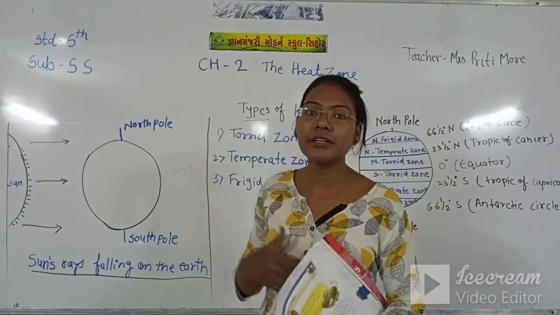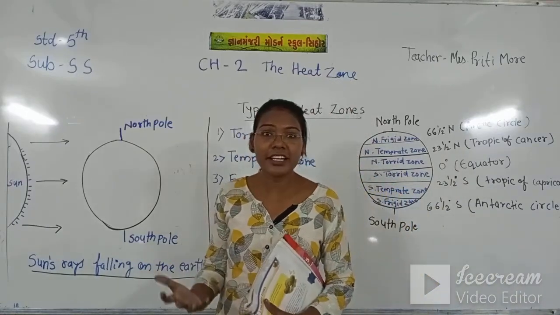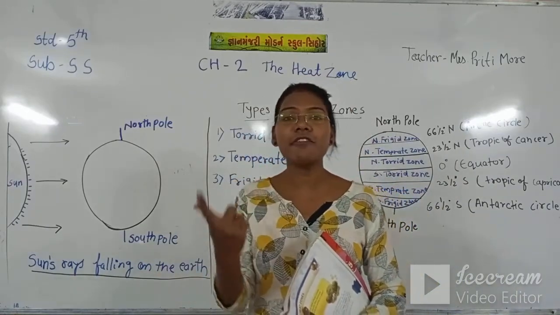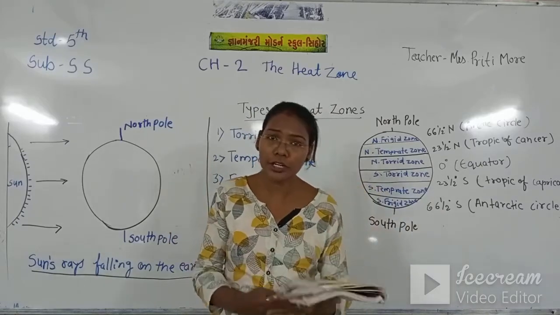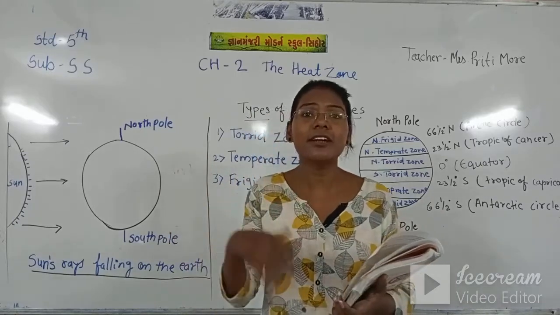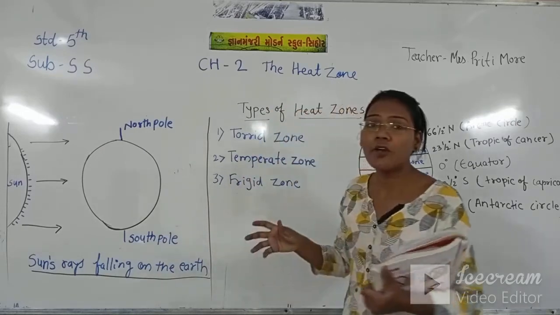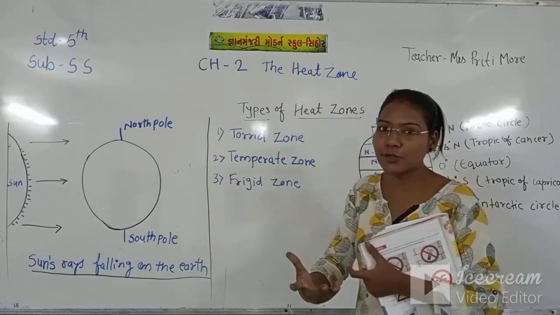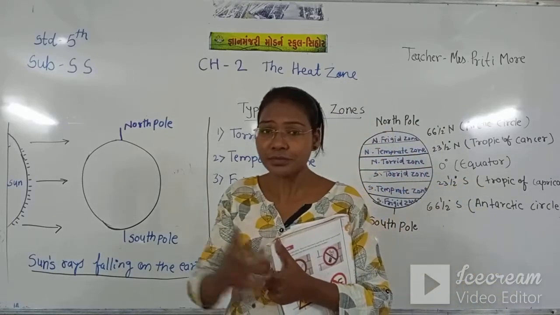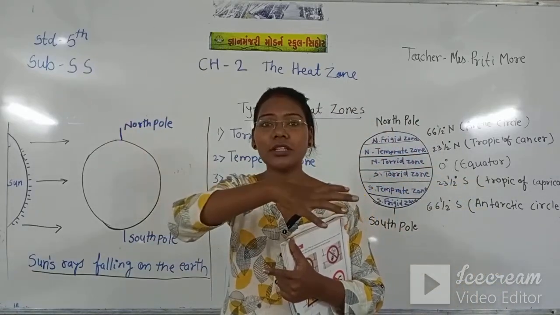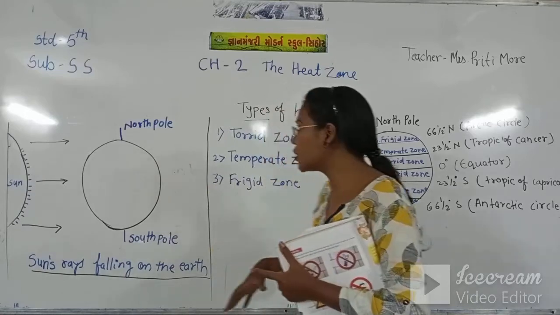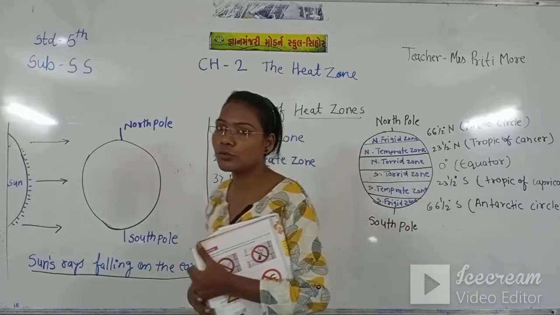Heat means हमें बहुत गर्मी लगती है. Like that, words we use every time: बहुत गर्मी हो रही है. That heat, गर्माहट, that thing is called heat. Now we have to see how many heat zones there are, and how the sun's rays come on the zones according to the North Pole and South Pole.